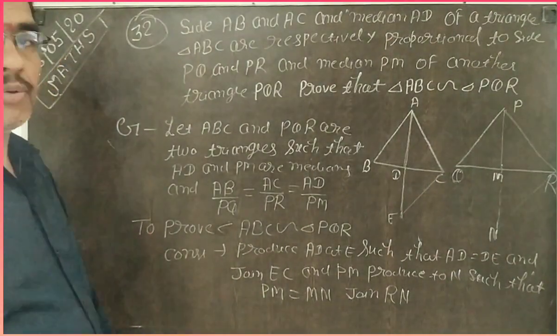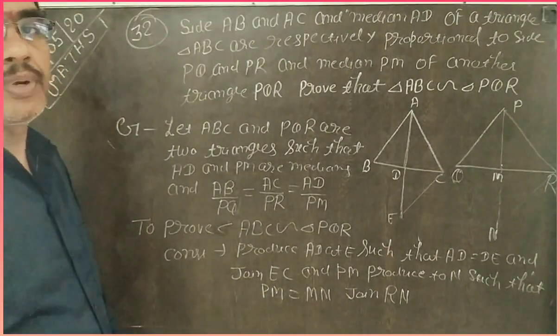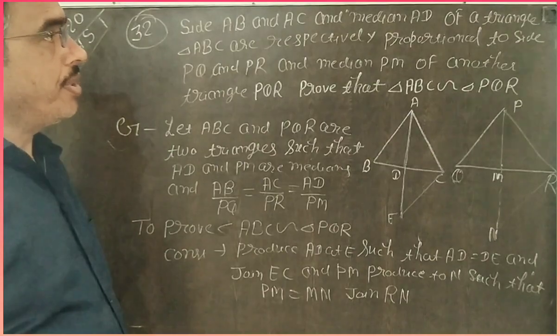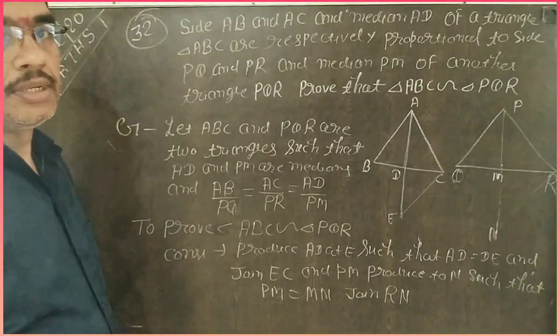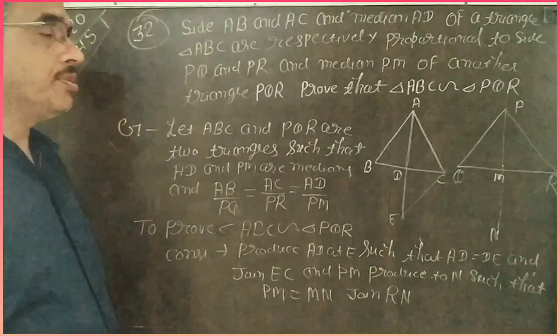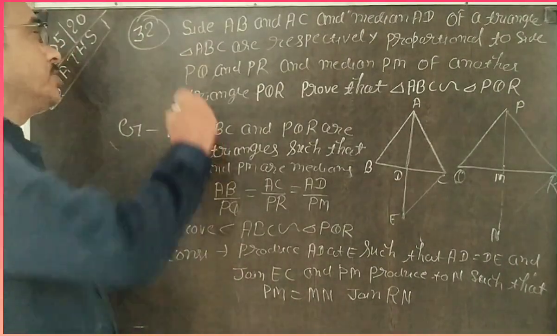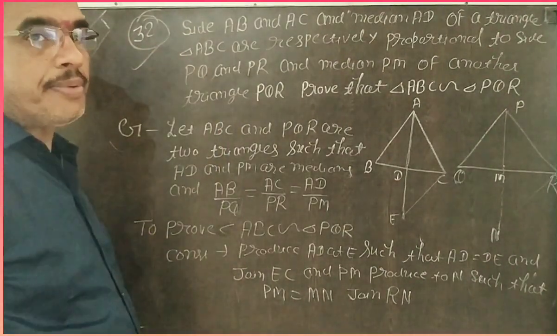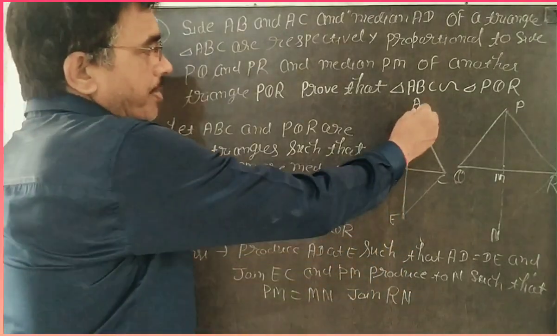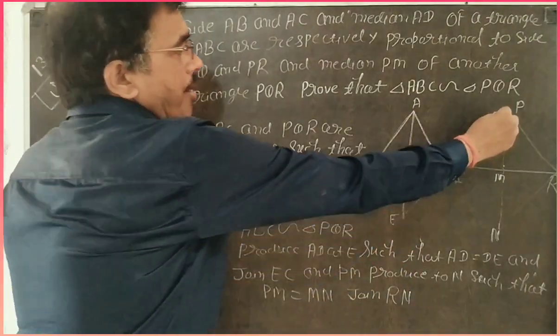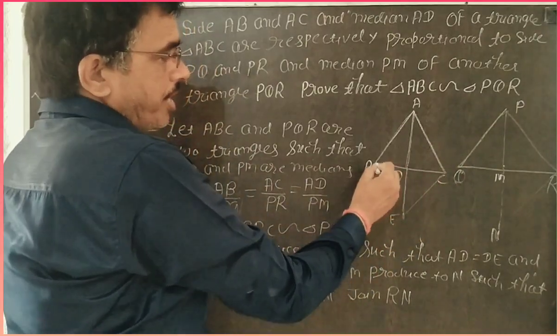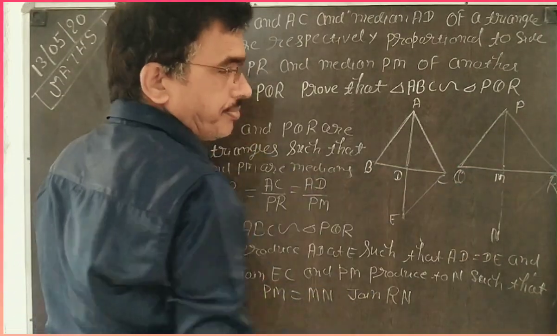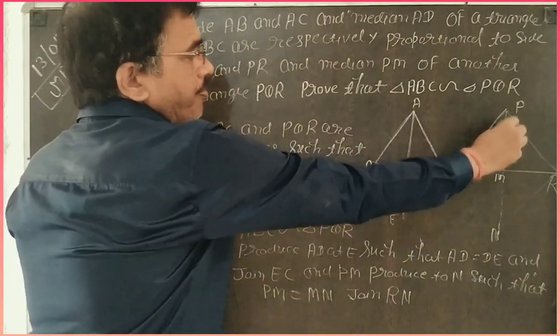Question number 32, the last question of Example 7B, is very important for the board examination and also the last question of today's session. Dear students, this question is slightly different from question 31. In question 31, AB by PQ is equal to BC by QR, with medians AD and PM.